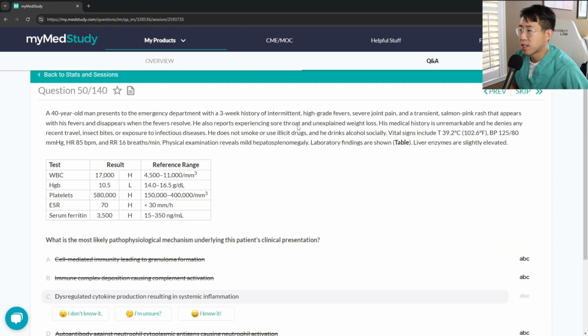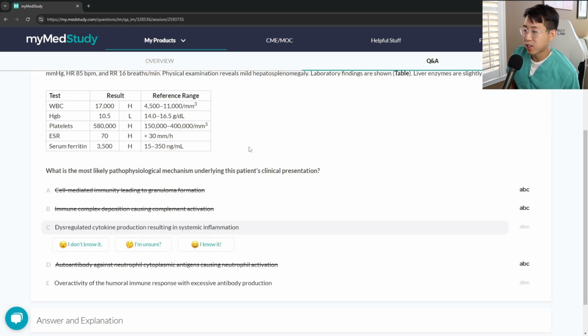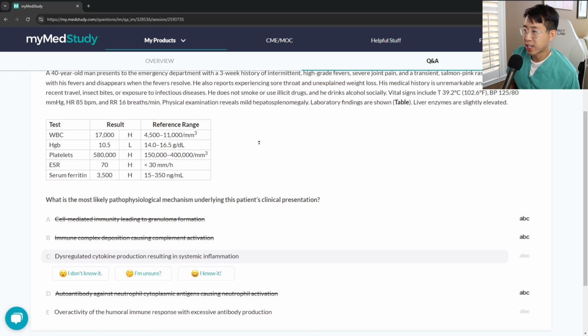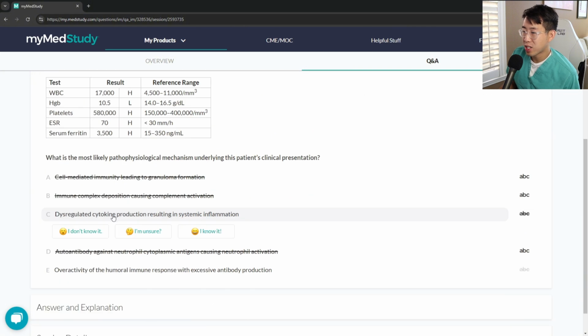So he reports experiencing sore throat and unexplained weight loss. Medical history is unremarkable. And then mild hepatosplenomegaly. So I'm not sure if the pathophysiology of adult onset Still's is the same as HLH. Maybe it's very similar kind of picture, in which case this would be the answer: dysregulated production, but overactivity of the humoral immune response. Adult onset Still's.